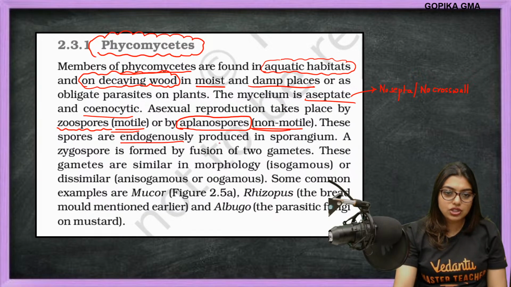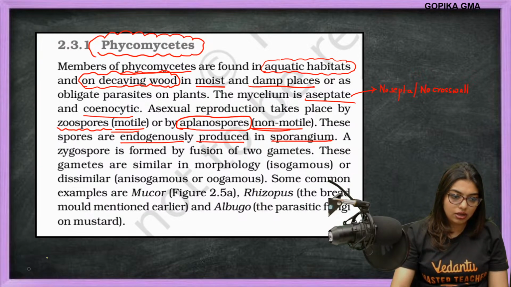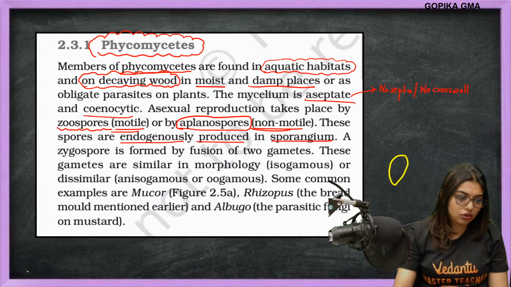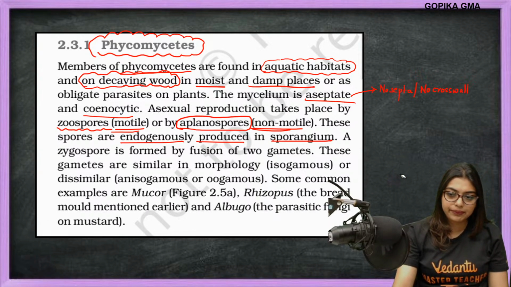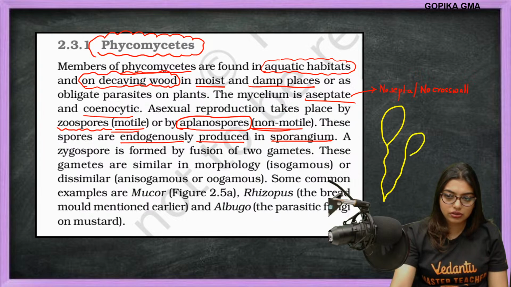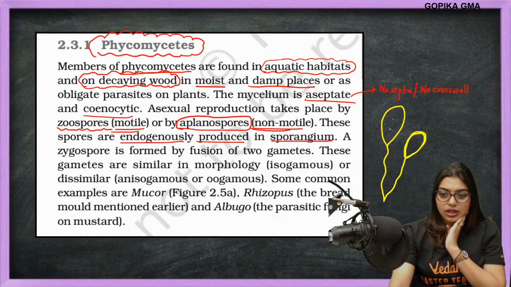These spores are endogenously produced in the sporangium. Endogenously means what? Inside. Now, this is the fruiting body. This might look like a balloon, but it's not. So they are telling that this one is growing inside, endogenously.